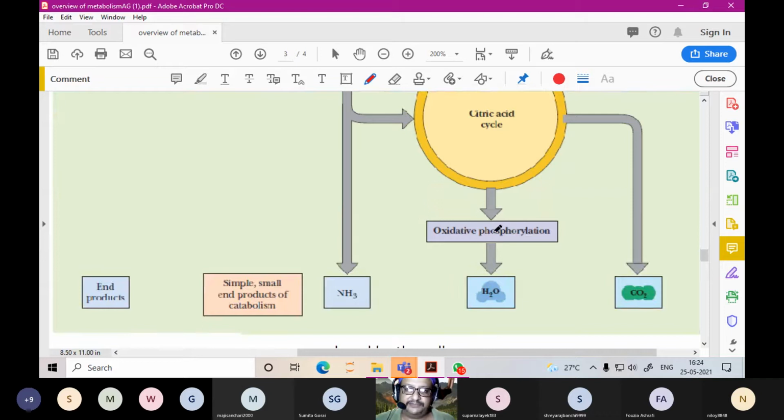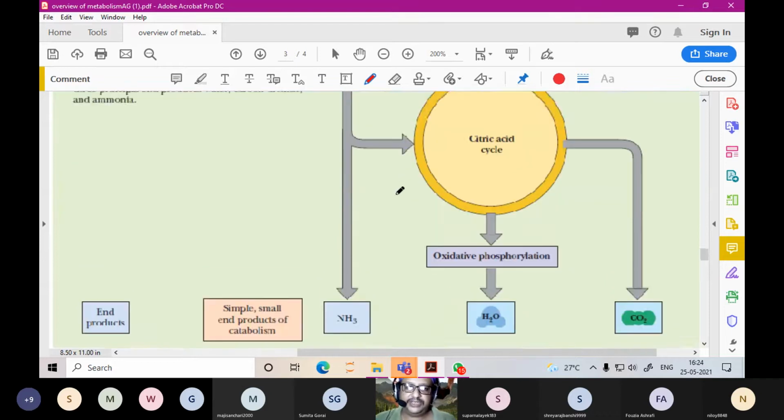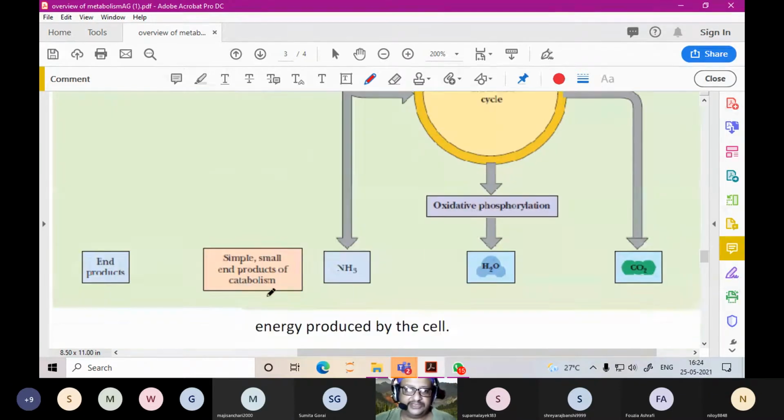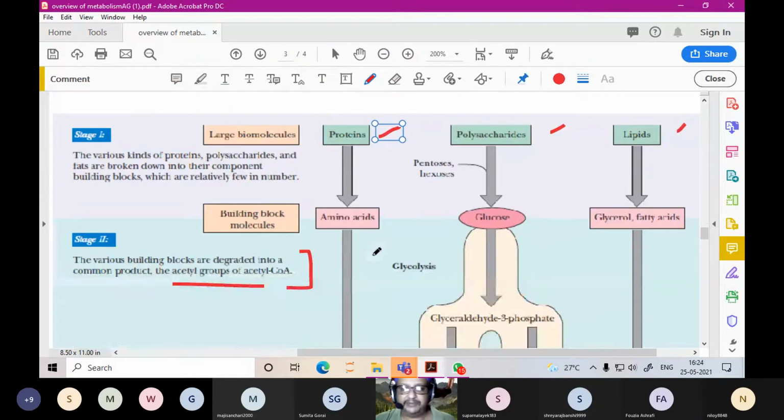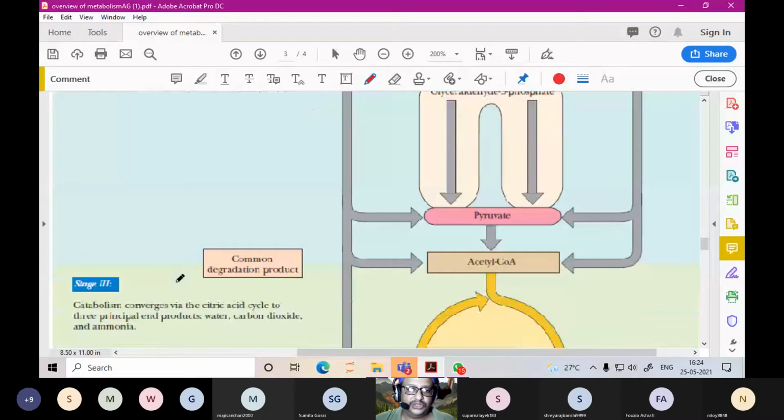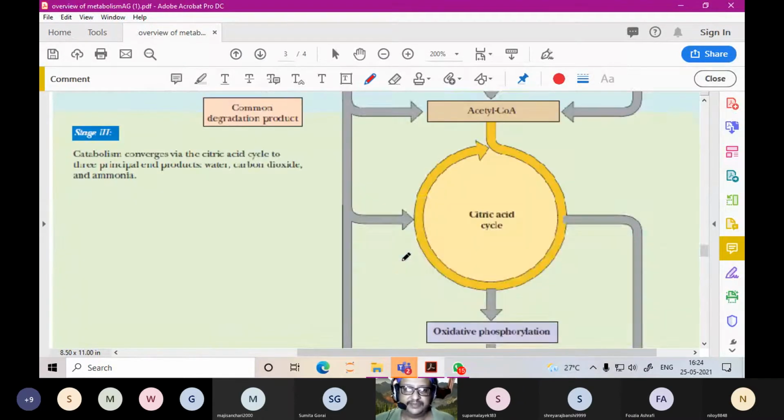Then oxidative phosphorylation makes water. The urea cycle gives you ammonia. And from the citric acid cycle, you get carbon dioxide release. So these are the stages of catabolism. If they ask you the question, this is stage 1, this is stage 2, this is stage 3. These are the three stages of catabolism.